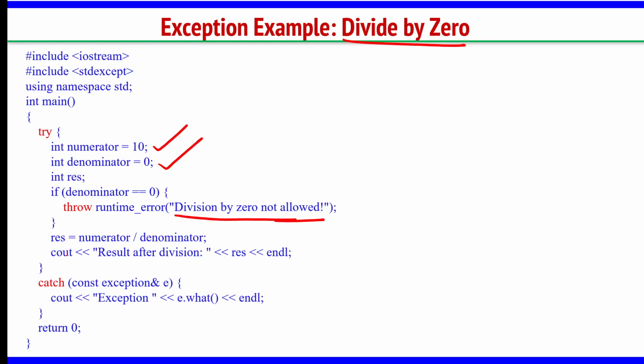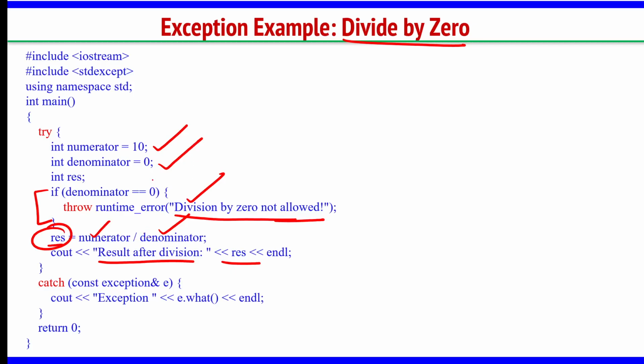Otherwise, if this is not the case, result equal to numerator by denominator. If it is 0, you are stopping the program. If it is not 0, the control will be shifted to this line, and it will give the result after division, res equal to numerator by denominator.